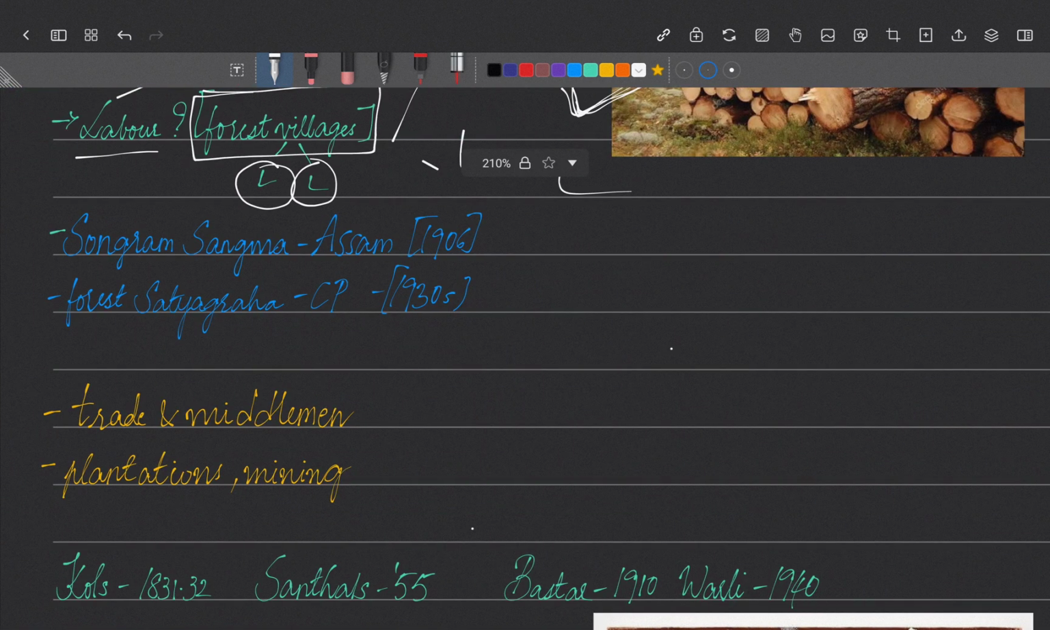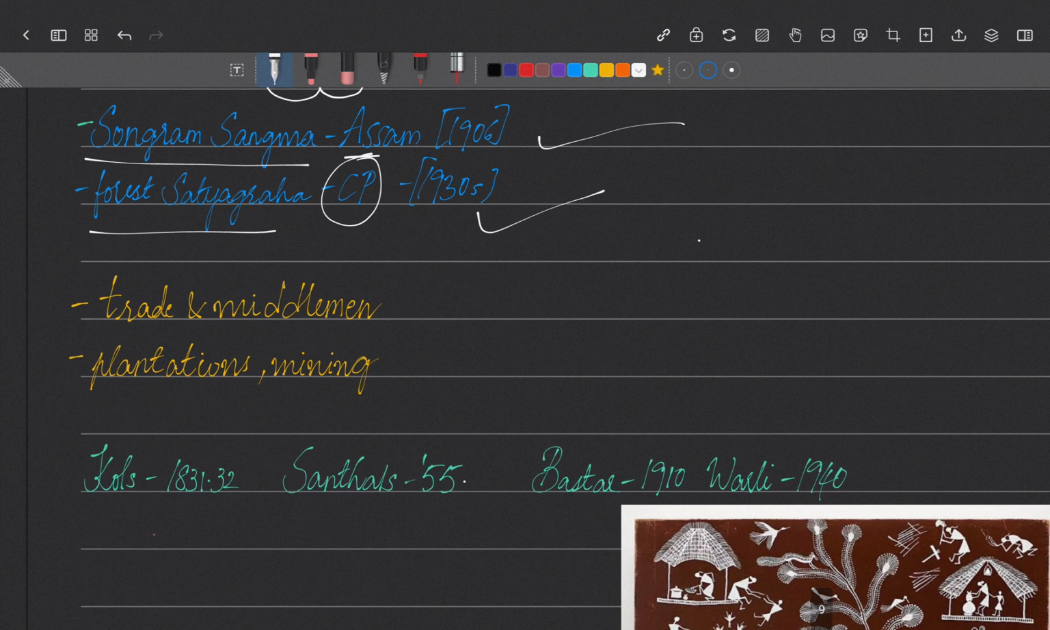So, dissatisfied by all these things and the control of the British upon the tribals, there were many revolts like the Songram Sangma in Assam in 1906, and the Forest Satyagraha in the Central Provinces in the 1930s, and also we'll see the Munda revolt by Birsa Munda. So all these things came up as a revolution against the British.